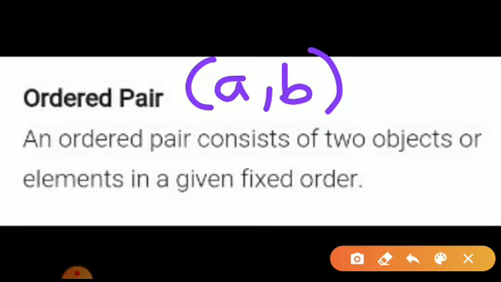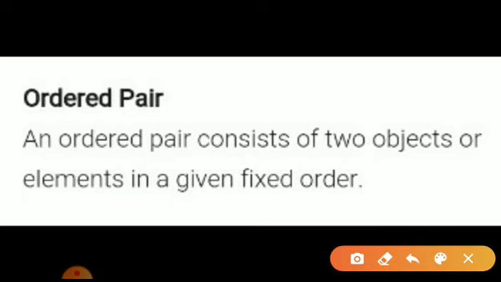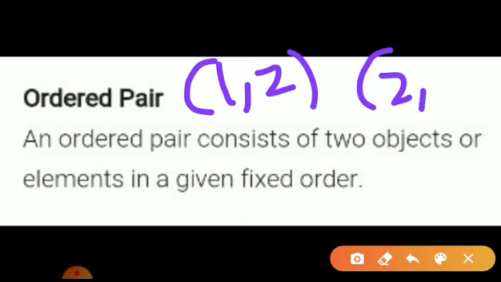You might have seen in your 9th standard coordinate geometry, there you have heard this word ordered pair. Yes, you were asked to plot, suppose 1 comma 2 and 2 comma 1, right? If you just look at a glance, both the numbers are 1 and 2 itself, right?